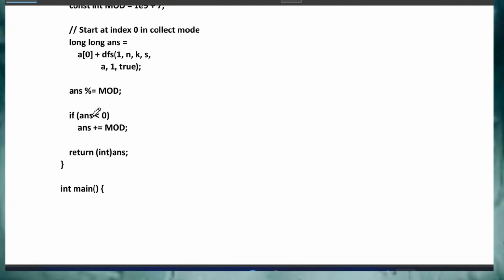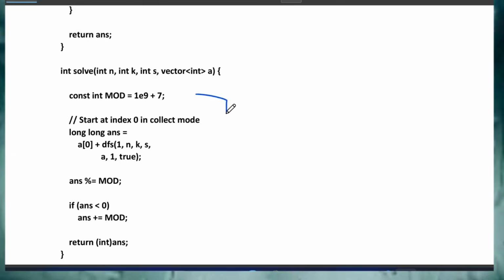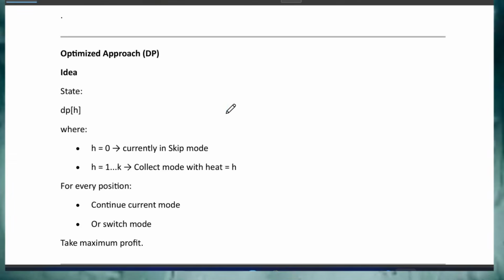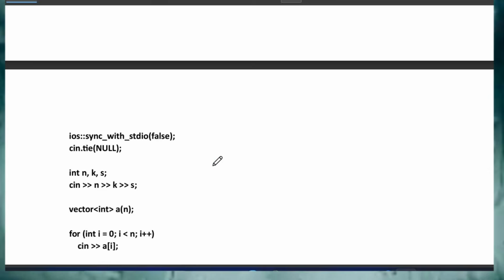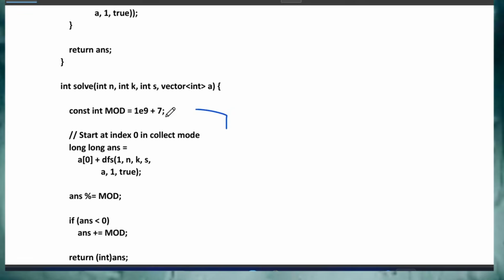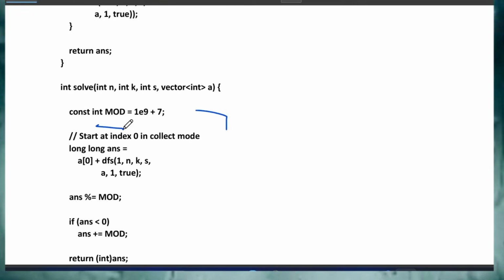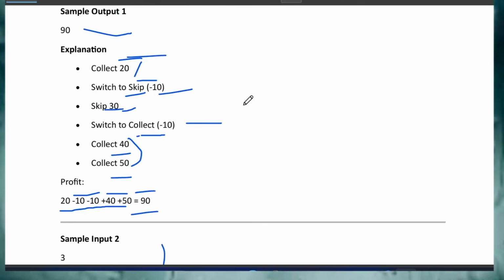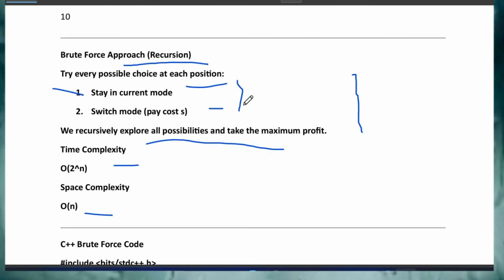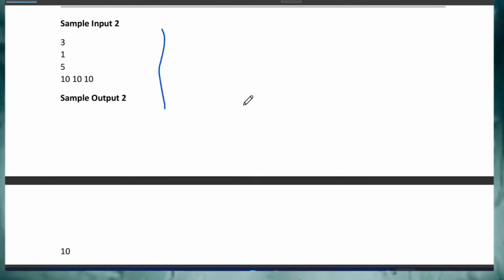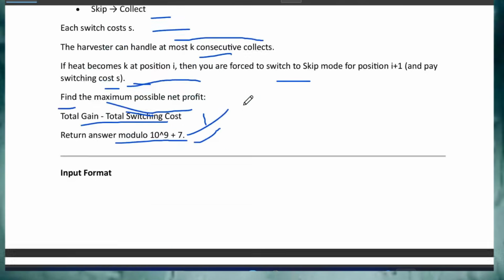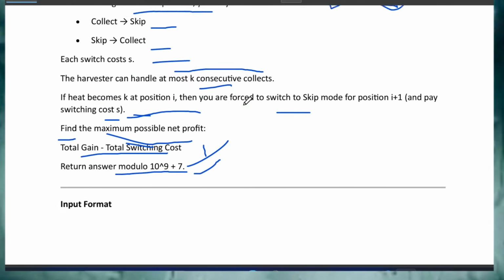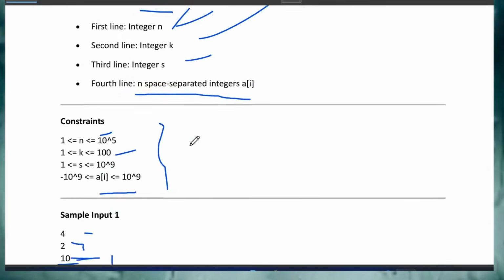So these are the input scenarios. You need not worry about the input, just go through it. These are the values they have taken. Now let me discuss the solution, directly coming to this. First of all, I am declaring const int mod as 1e9 plus 7, because in the question they have said that you have to return the answer with the modulo, isn't it? You can just go through it. Return the answer in modulo 10 to the power 9 plus 7. So that's the reason I am declaring it here.